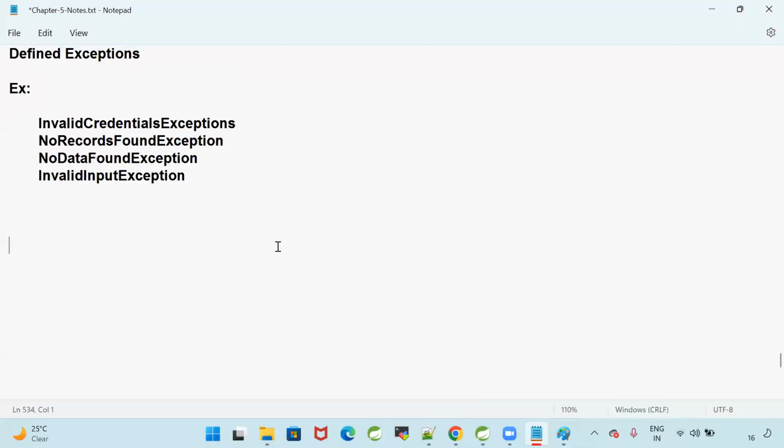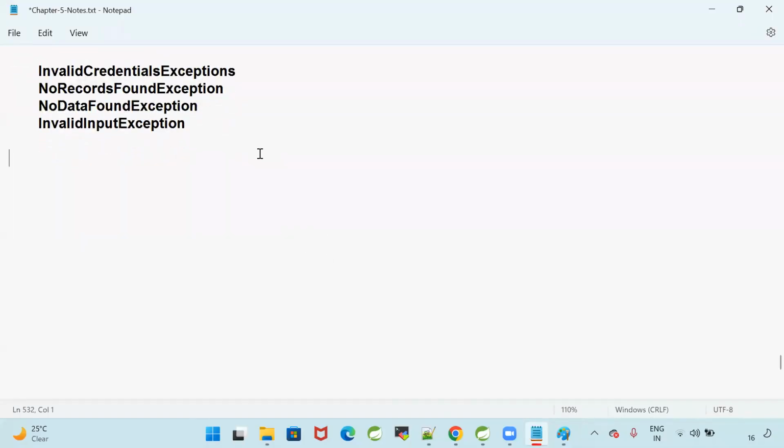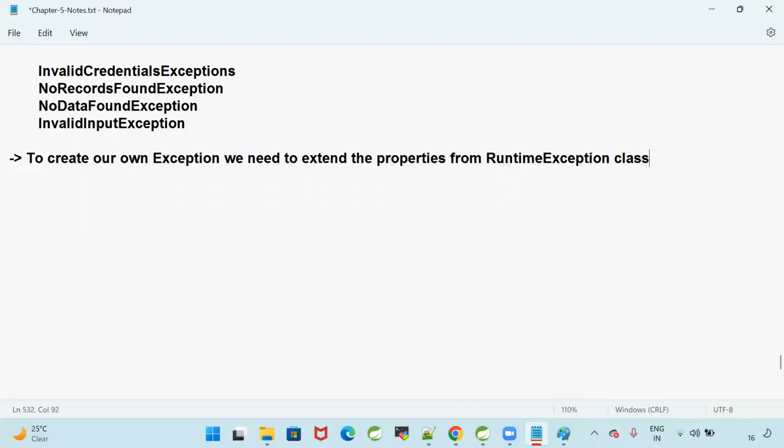To create our own exception, we need to extend the properties from the Exception class or RuntimeException class. In Java, there are predefined classes Exception and RuntimeException. If you want to create your own exception, you need to extend the properties from RuntimeException. It is part of the java.lang package.